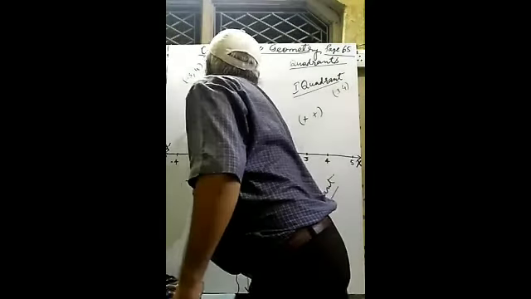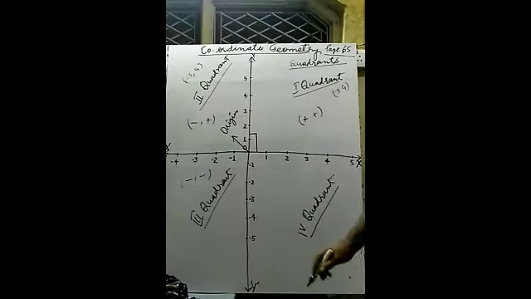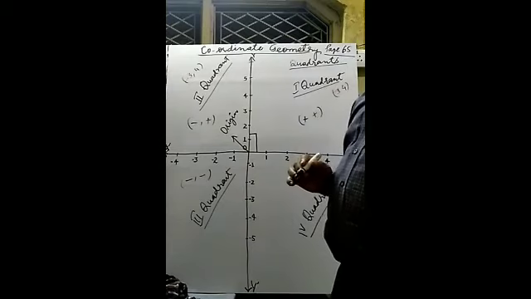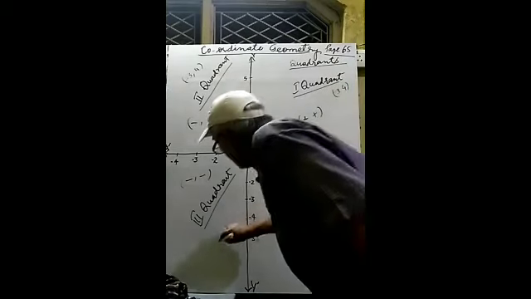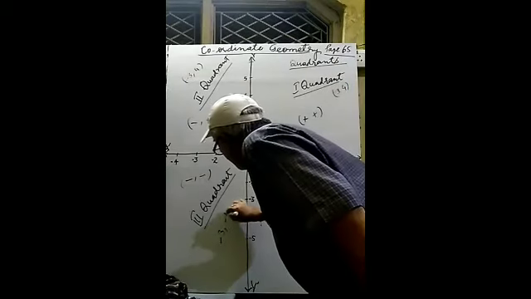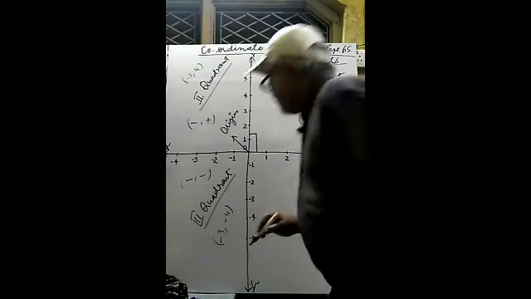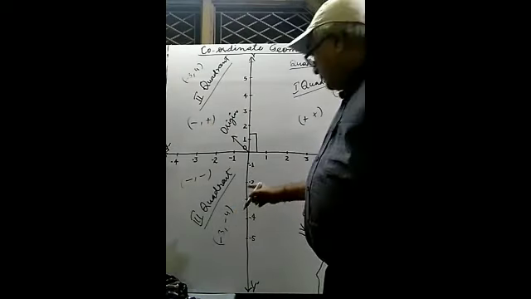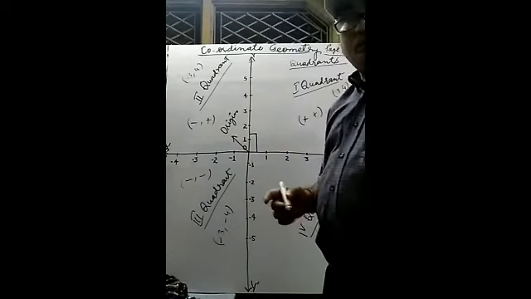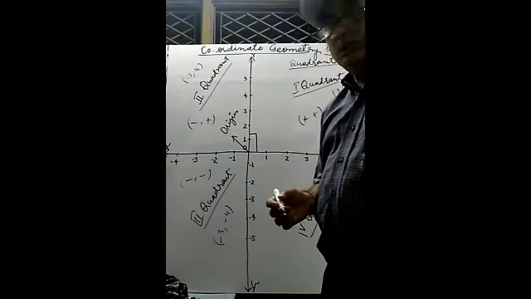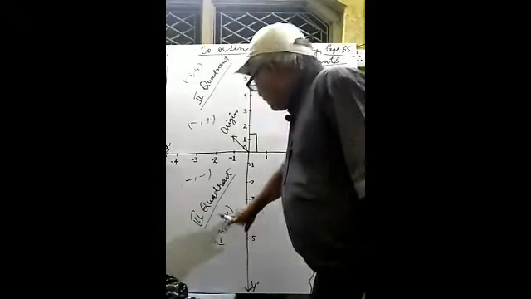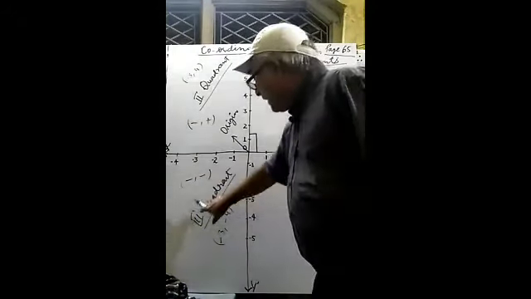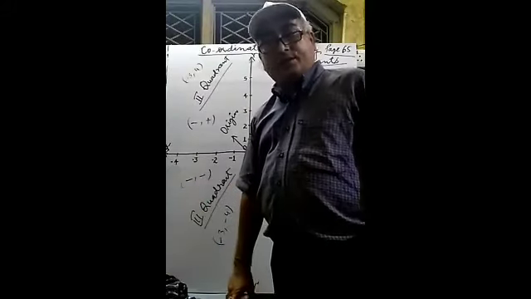Suppose an ordered pair is (-3, -4) and someone asks to which quadrant this belongs. What will be your answer? X is negative, y is negative, both are negative, so this point will lie in the third quadrant.